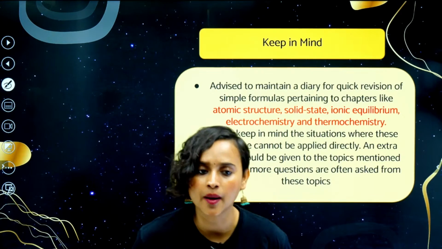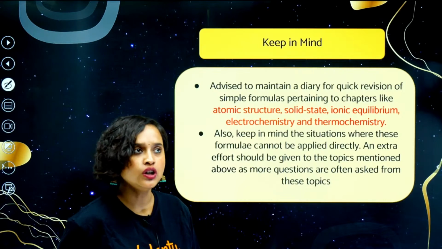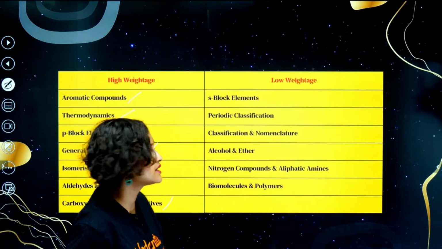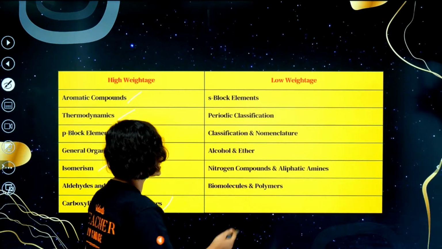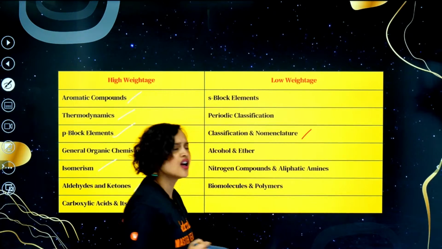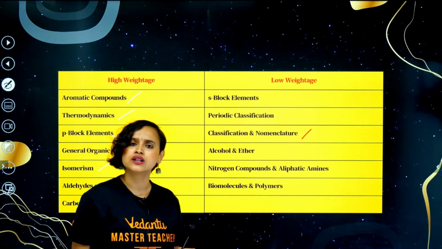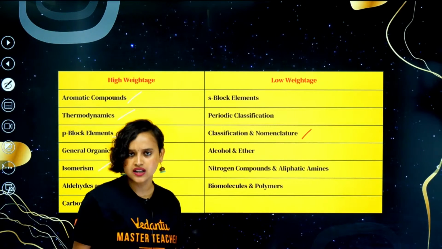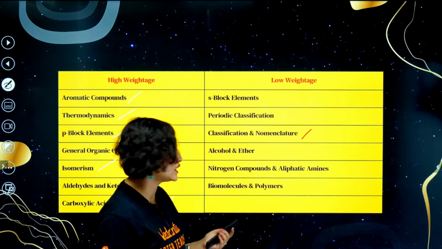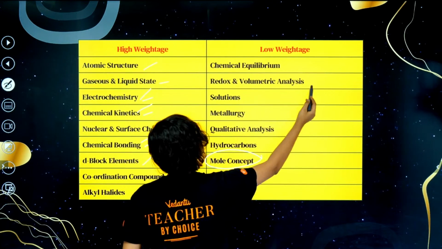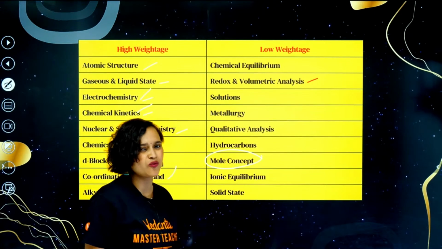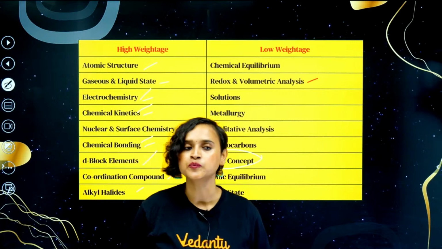Which chapters can you skip? Abdul, I think you can skip the low weightage ones. Maybe you can skip classification and nomenclature, because it's very easy, and most students, once they go through it, actually learn it. You can also maybe skip redox and volumetric analysis, because probably only one question will come.